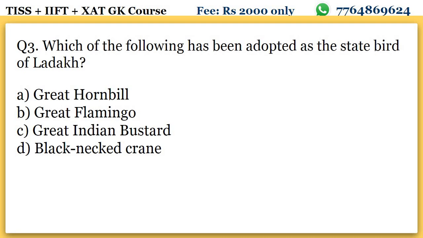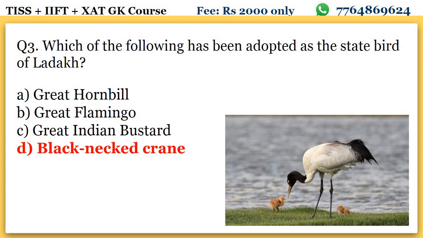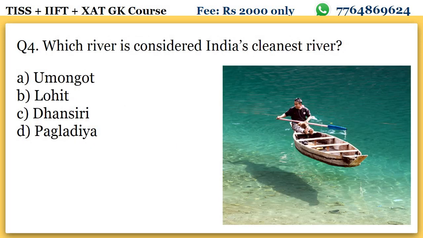And this year we had CMS at Gandhinagar, and the mascot was Gibi. That is, Gibi name was derived from Great Indian Bustard. So the answer for this will be black-necked crane, and this has a special place in Buddhism. Okay, now come to 4th question.